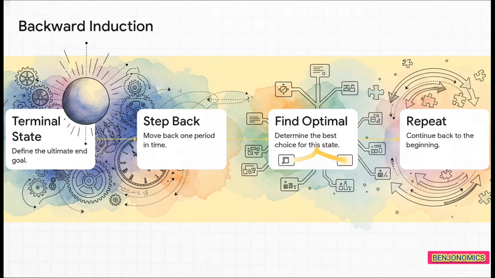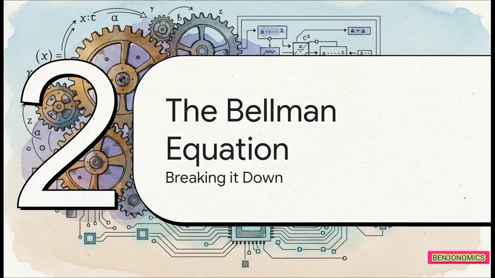So, how do we actually solve these massive problems? Well, we use a highly intuitive method called backward induction. And the trick here is to literally move from back to beginning. We start at the ultimate end goal, the terminal state, and step by step work our way backward. You figure out the absolute best move at the very end, then you step back one single period to find the best move leading to that end, and you just repeat the whole shebang. By working in reverse, we take this seemingly impossible massive sequence of choices and break it down into single, totally manageable decisions. Moving right along to Section 2, unpacking the Bellman equation.